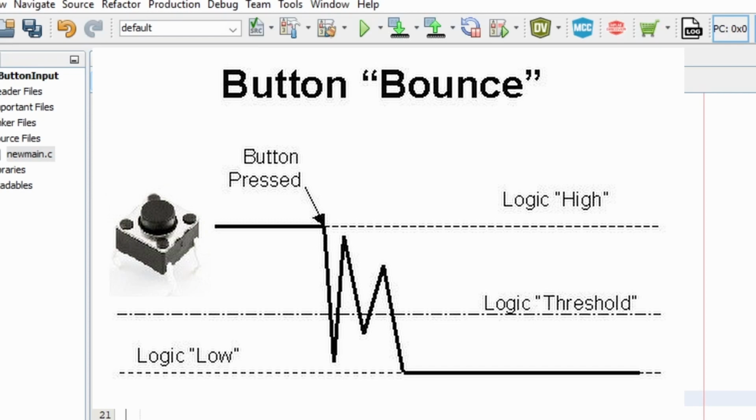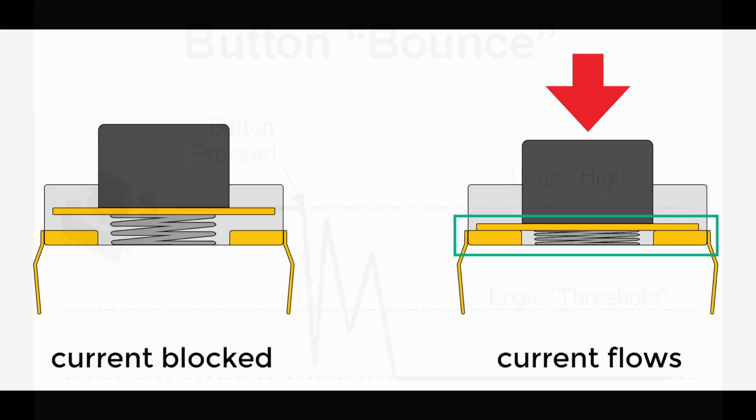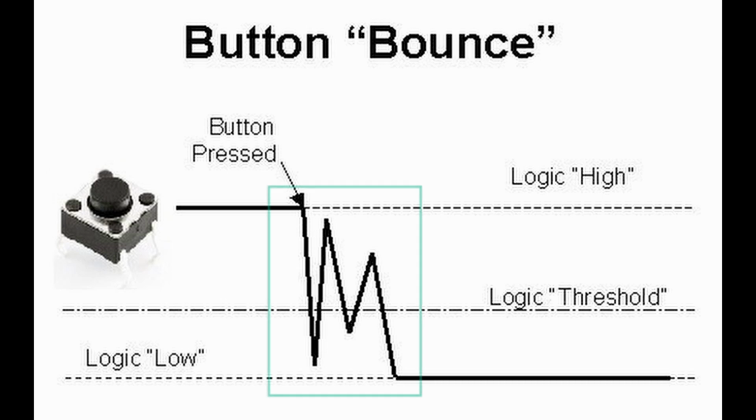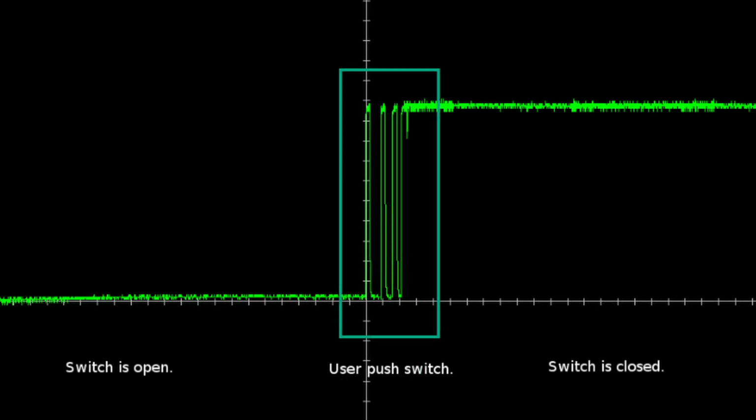Okay, I forgot to discuss the button bouncing problem. So let's see what this problem is and how to solve it. Buttons are nothing but two separated metal contacts. By pressing the button, we are forcing those contacts to touch. At that time, the contacts literally bounce. Usually switches take a few microseconds to a few milliseconds to completely close.